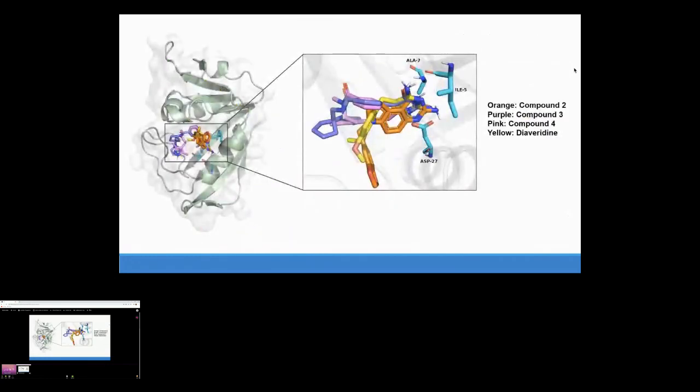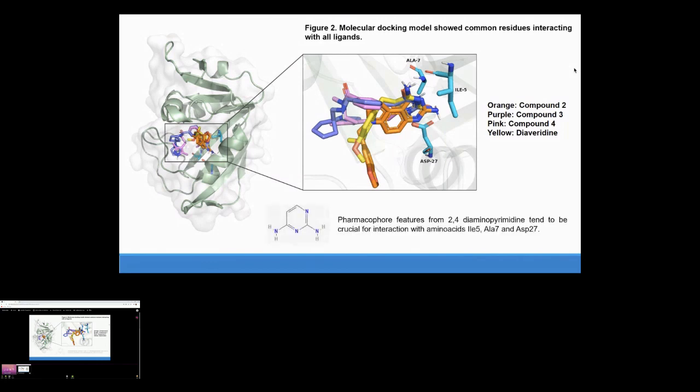Another important aspect to consider is that there were common amino acid residues that interacted with all compounds. These were isoleucine 5, alanine 7, and aspartic acid in position 27. And it appears that the pharmacophore features of this chemical group, 2,4-diaminopyrimidine, that were used tend to be more crucial for interactions with these residues.